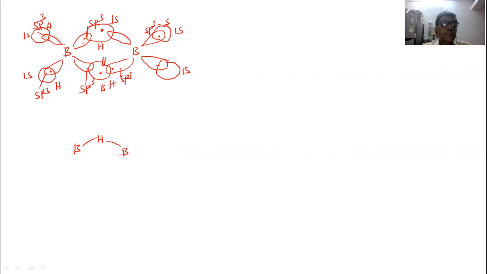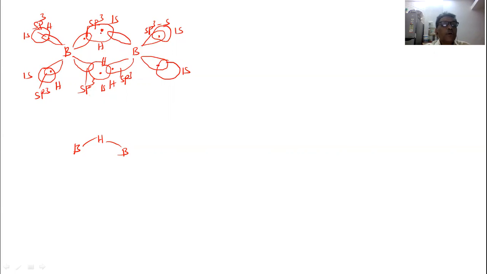In the bridge formation, the filled sp3 hybrid orbital of the boron overlaps with the 1s atomic orbital of the hydrogen atom and the empty sp3 hybrid orbital of the other boron atom, and the same will be here. Thus there is a formation of the 2 boron-hydrogen-boron bridges.